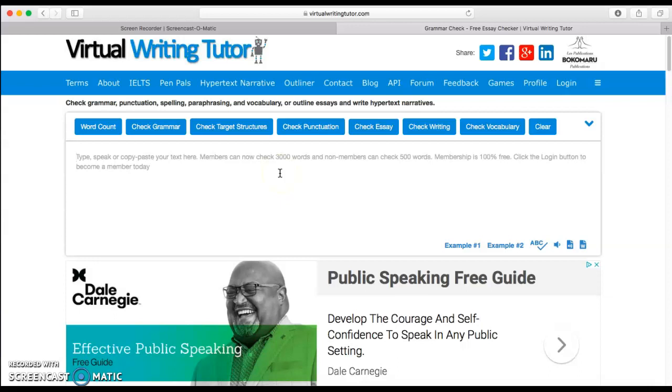So, since I'm in police technology, let's write a sentence about that. I want to be a police officer. There you go. So here, there are different buttons that you can press, which are the word count, grammar, target structures, punctuation, essay, writing, check vocabulary, and clear your sentence. So if I press clear sentence, it clears my text completely.